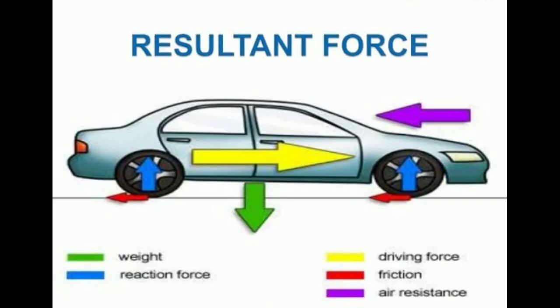Next, resultant force. Resultant force means adding the magnitude of the forces with their direction. When several forces act simultaneously on the same body, the combined effect of the multiple forces can be represented by a single force. This is called the resultant force.